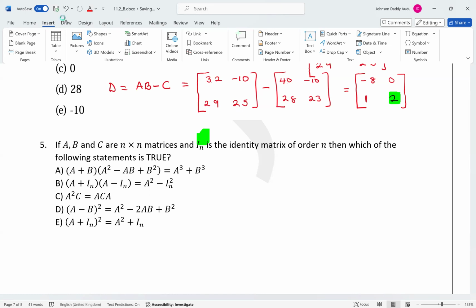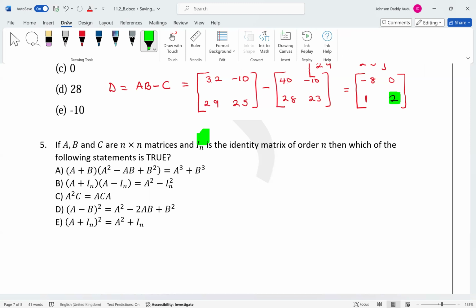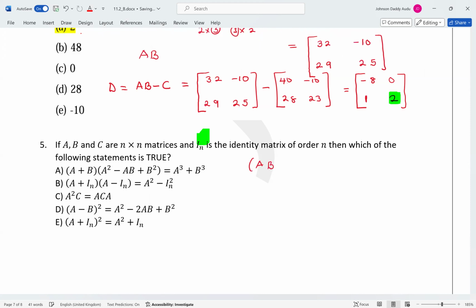So if you look here, let's see. This one is like this one. Is this true? This is saying if you have A plus B, if you remember this, we have this expansion in pre-calculus 1, right? So here, is this statement true?